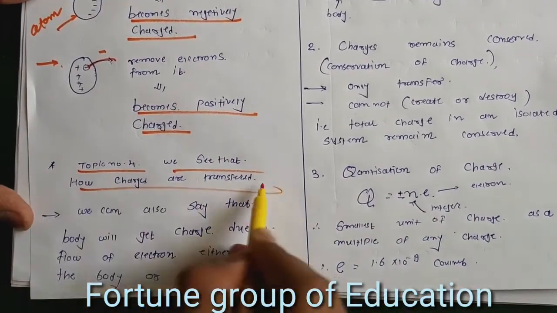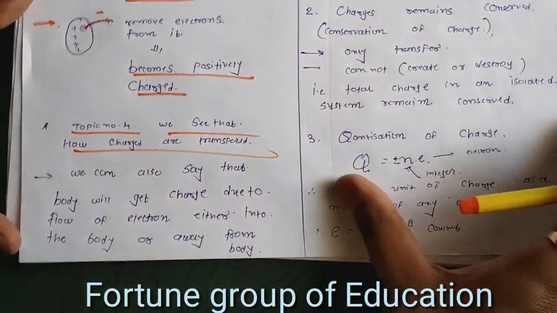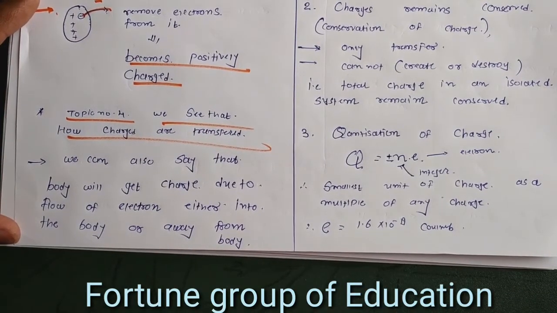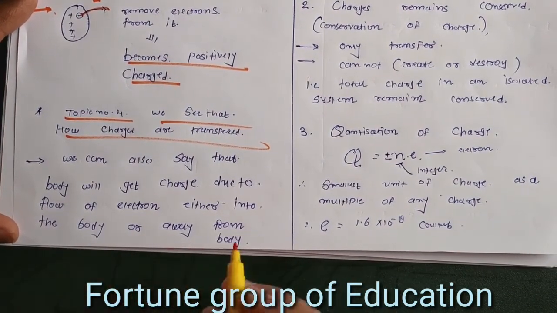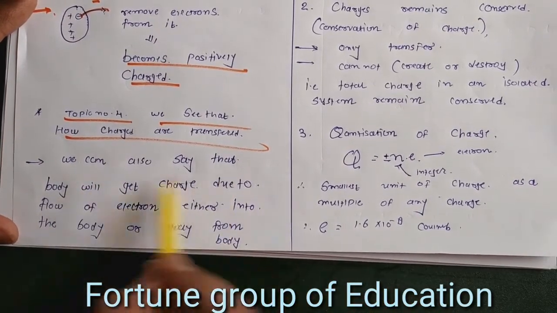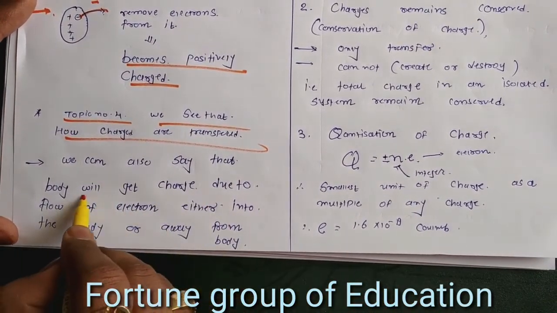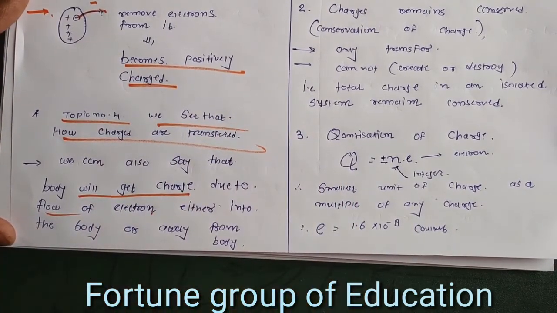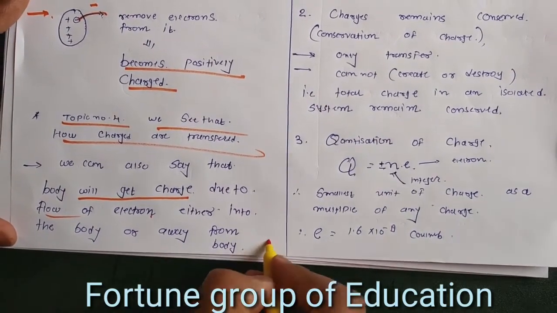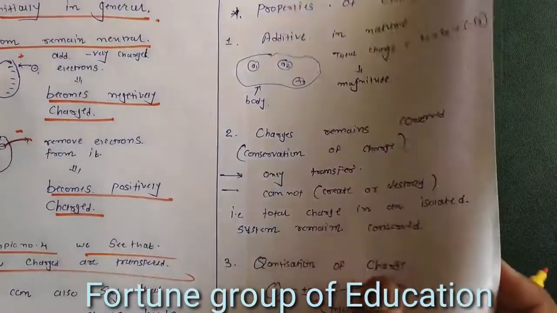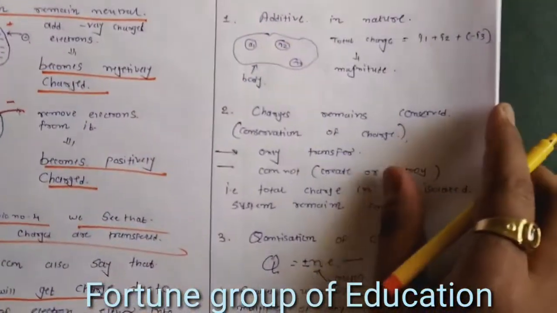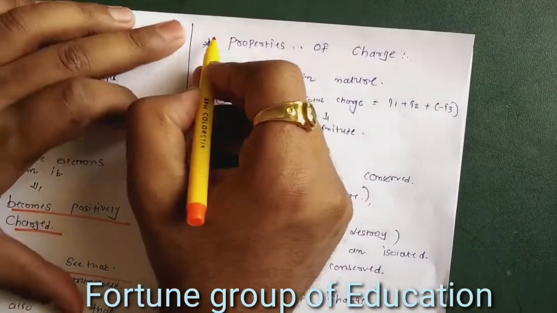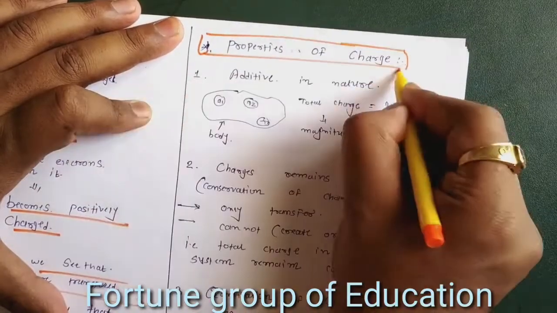We saw in topic number 4 how charge is transferred. We can also say that a body will get charged due to the flow of electrons either into or away from the body. So these are the fundamental contents of electric charge, how a body becomes positively or negatively charged. Now the interesting topic is the properties of charge.